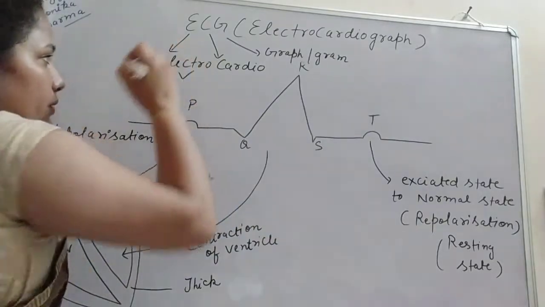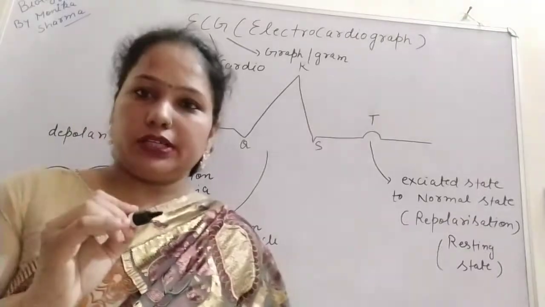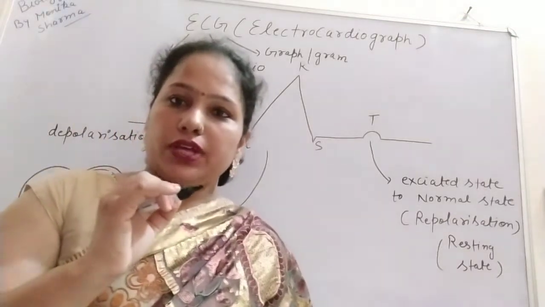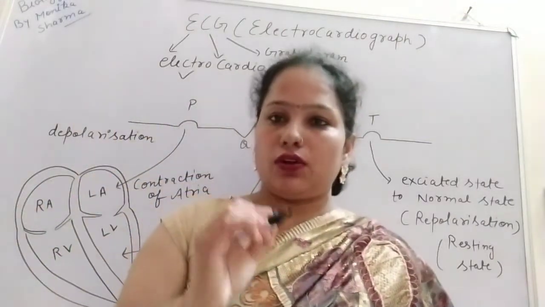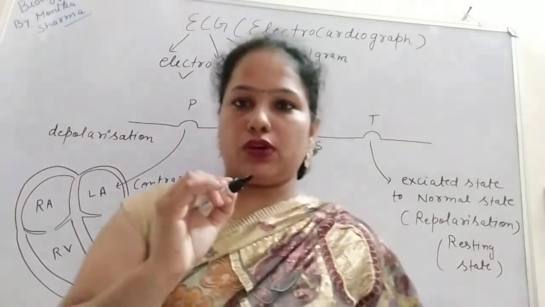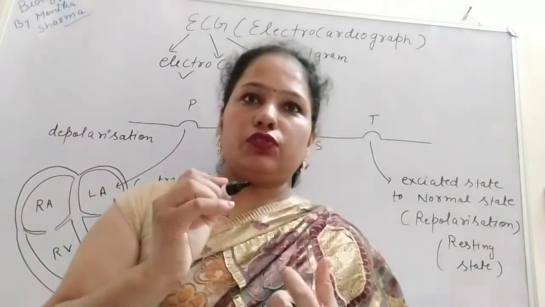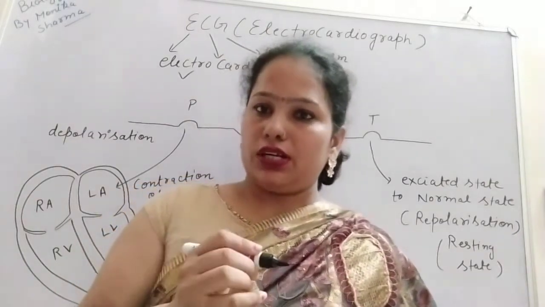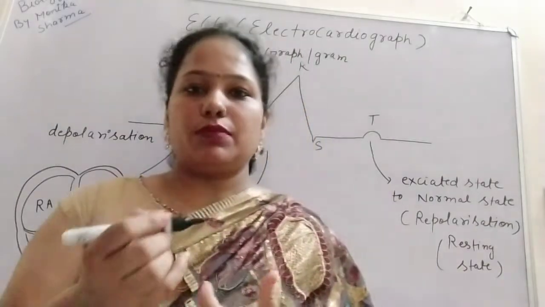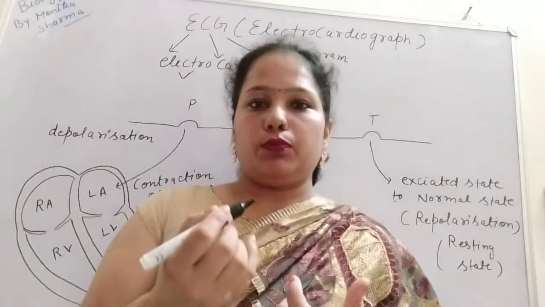So the electrical impulse. In case of the heart, electrical impulse is generated. We are aware about the SAN, sinoatrial node, and AVN. SAN is also known as the pacemaker of the heart. You have heard that there is the need of a pacemaker in some patients, and in some patients the pacemaker is also applied in the heart. So that will be the problem.